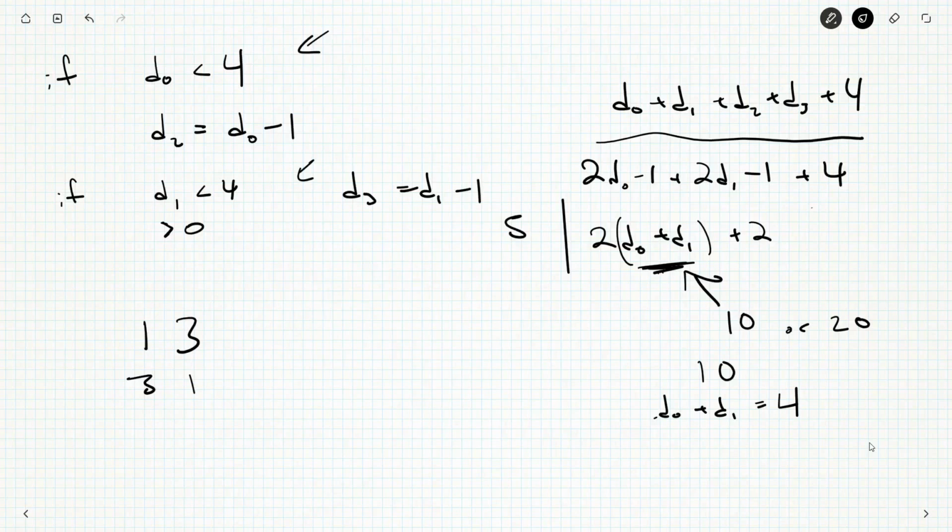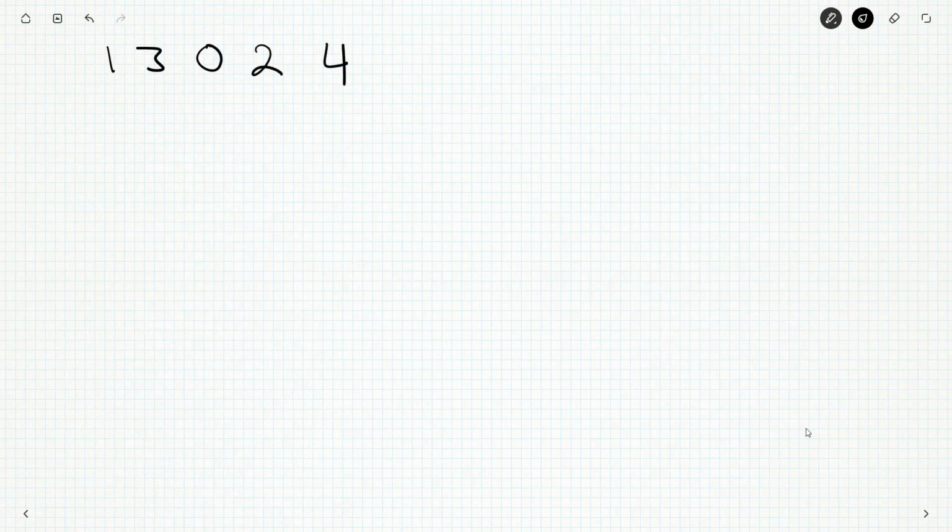So the question is, do those lead to Moffett numbers? Yeah, that's the question now. Do those lead to Moffett numbers? Because specifying those two is exactly what we need. So 1, 3, and then that would force 0 and 2. And then we'd have 4, and then we could just read them off because they're separated by 5.